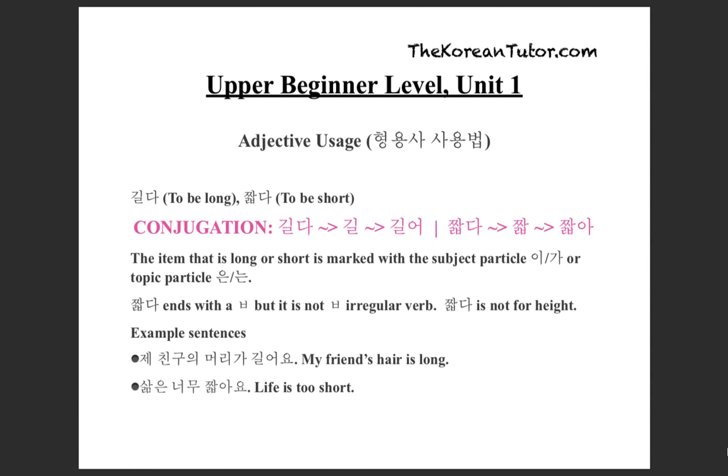짧다 ends with ㅂ, but it is not a ㅂ irregular verb. 짧다 is not for height.